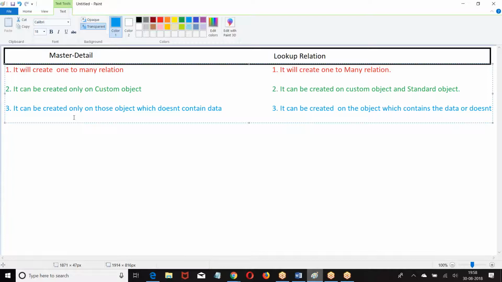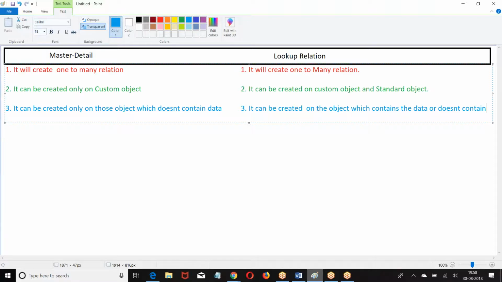Lookup can be created on the object which contains the data, or which does not contain the data. In both the objects, I can create it.